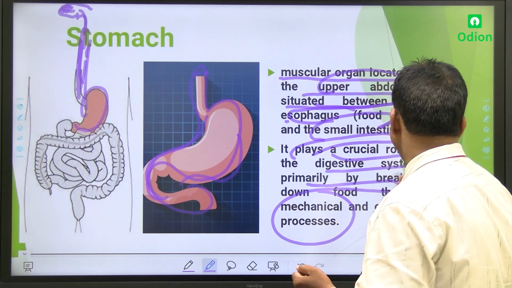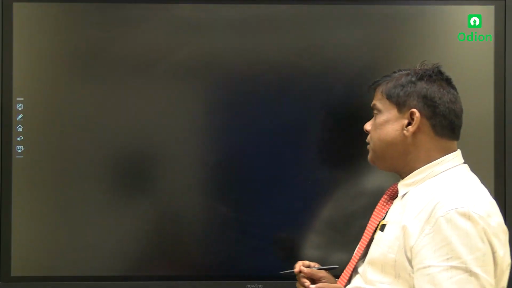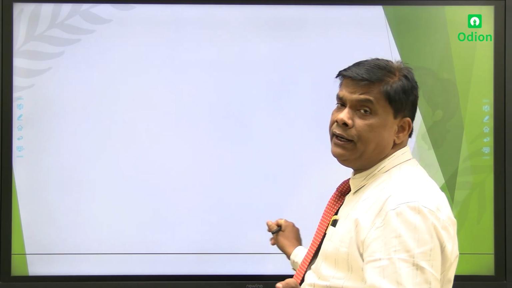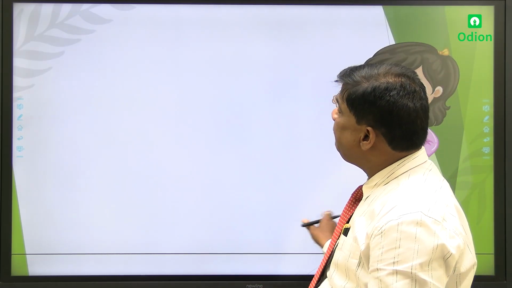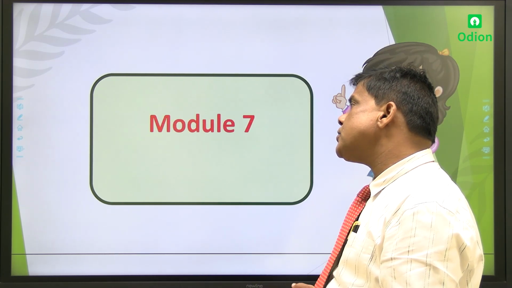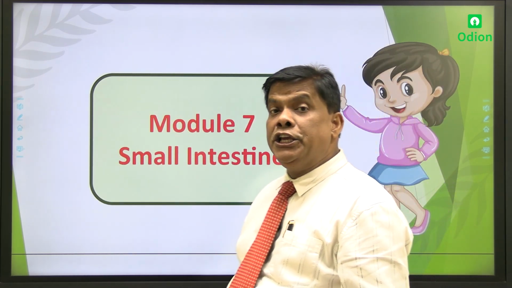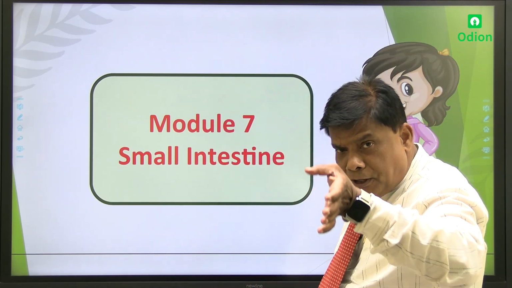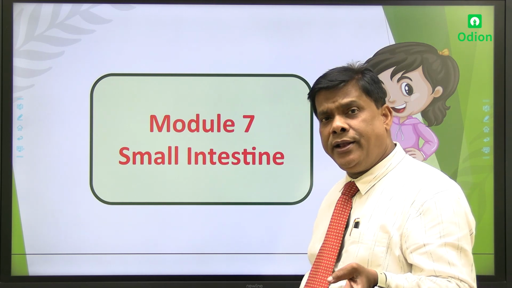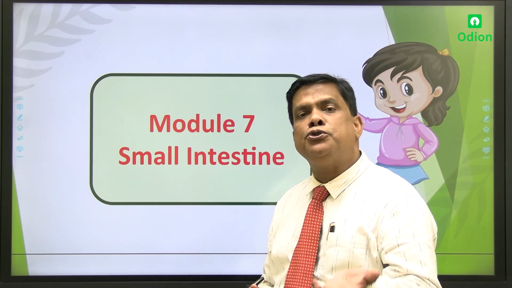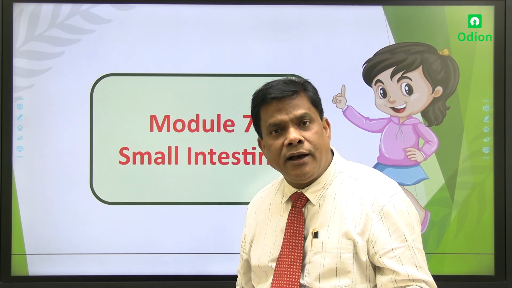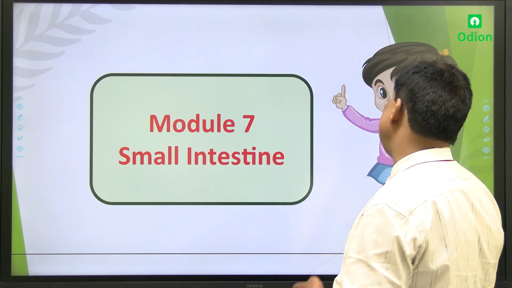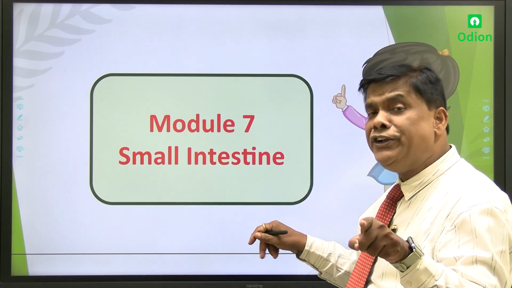Please tell me what I have told you. First of all, the digestion process starts from the mouth. After the mouth, what happened? It comes through the pipeline. There is a pipeline, and that pipeline is called what? That pipeline is called your esophagus, or indirectly we can say it is a food pipe. After the food pipe, the food reaches where? In the stomach. After the stomach, where will the food go, my dear? Where will this food go after the stomach? There is another important word that is called small intestine.